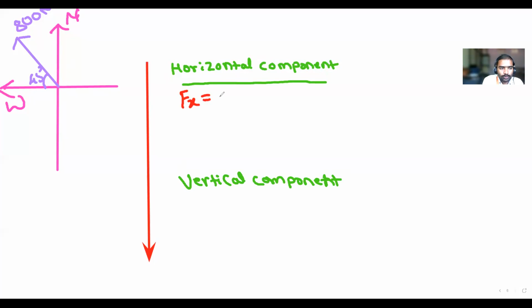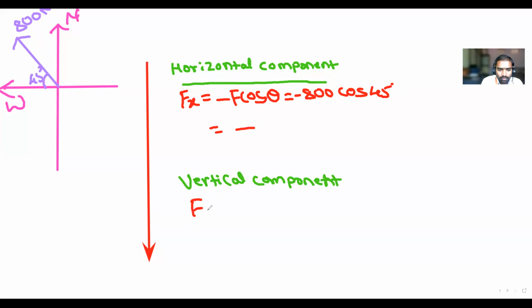So Fx is positive or negative? It is in the moving direction. Negative, because it is on the left-hand side. So negative F cos theta. F cos theta. How much is F? 800. 800 cos 45 degree. So how much is the answer? What is the answer? You have to write this one.